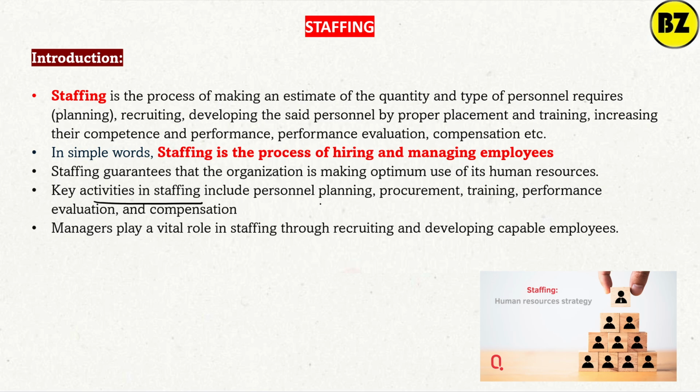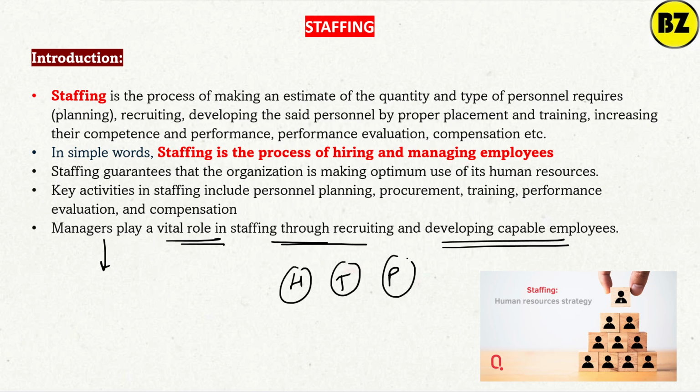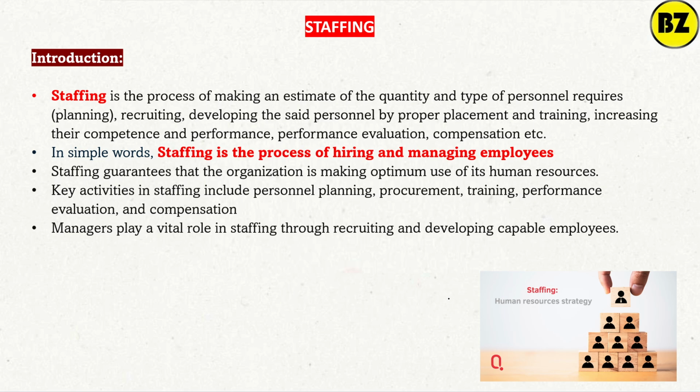The key activities in staffing include personnel planning, procurement, training, performance evaluation, and compensation. Managers play an important and vital role in staffing through recruiting and developing capable employees. Here manager simply refers to the HR manager. They are responsible for hiring, training, and proper placement. For example, if an employee is very good in technical knowledge, he will be posted in the technical department. In that way, we assign the proper role so that we can use human resource optimally. So this is all about staffing.